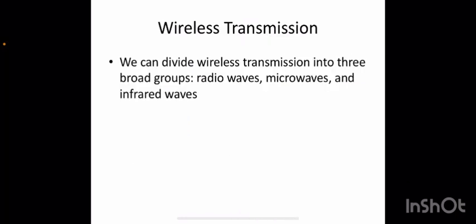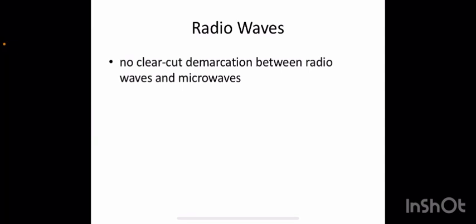And wireless transmission we can divide into different categories or groups of signals. One is radio waves, microwaves, and infrared waves. You can see one by one. First one is radio waves. Radio waves actually, there is no clear-cut demarcation between these radio waves and microwaves.